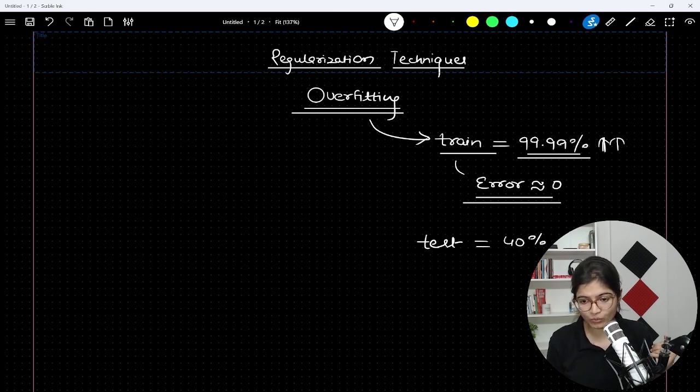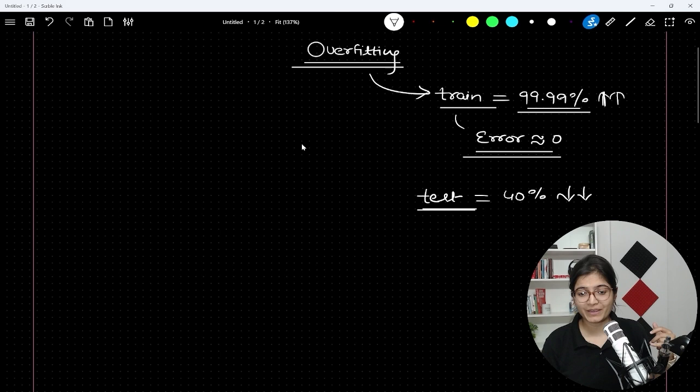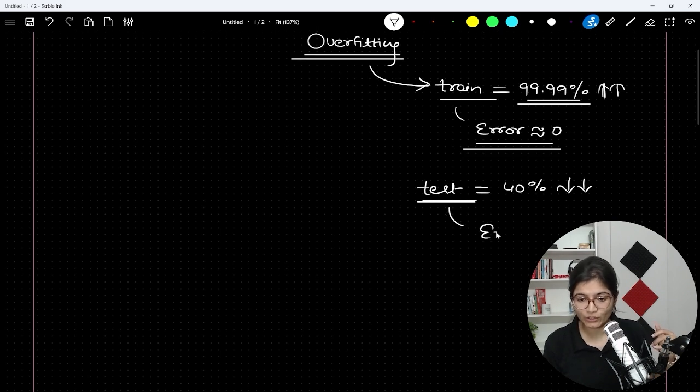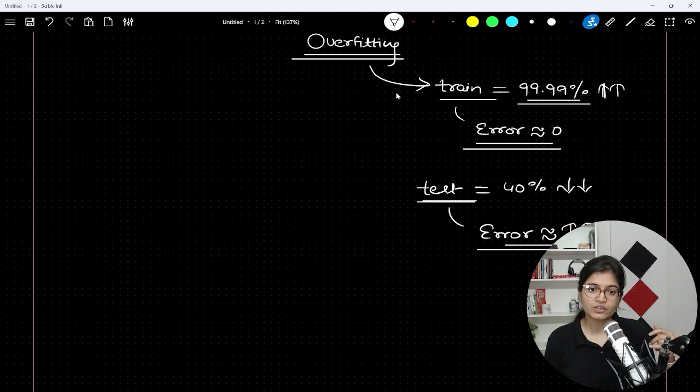So it drops down by a very big number, right? The difference between the training accuracy and the testing accuracy is very, very huge. Certainly you will observe that the error booms up. Error is very, very high. So this kind of situation, where you have a training error approximately equal to 0 and testing error very, very high, is what you can call overfitting.